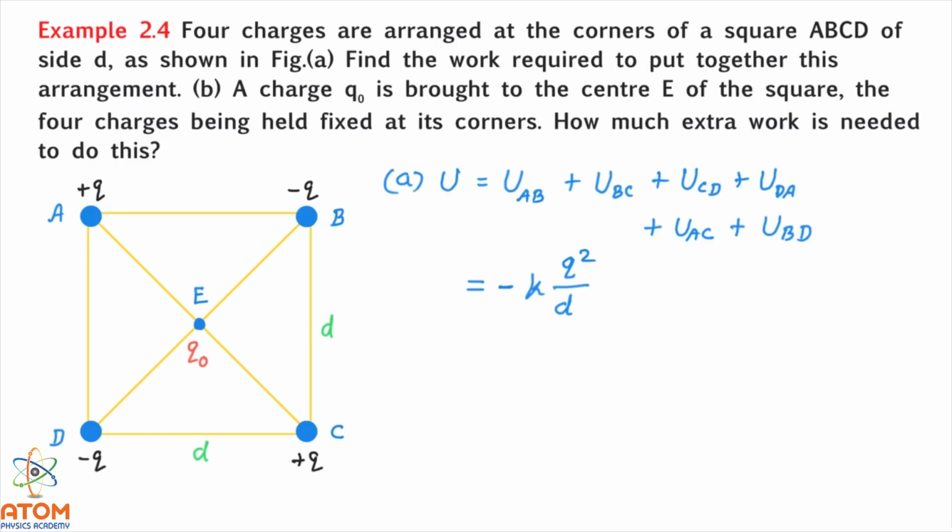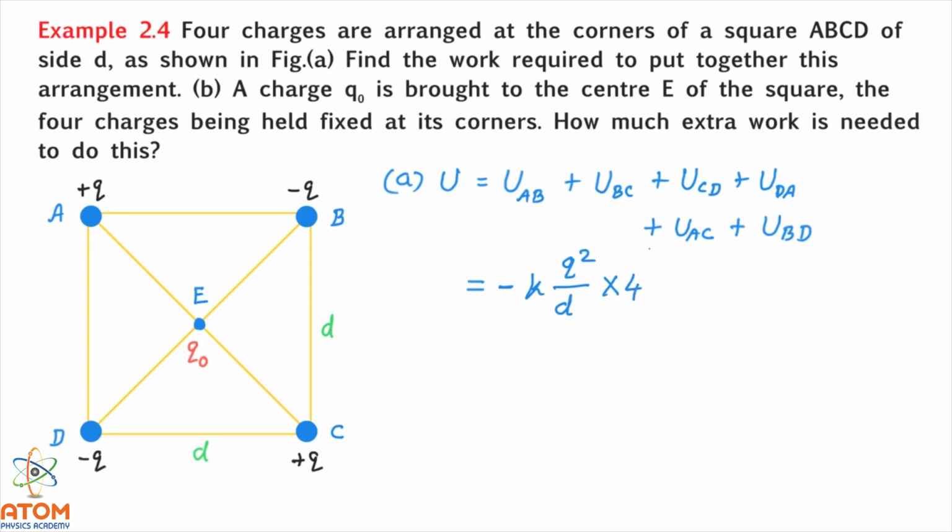Now for UBC, again the same equation will be there, because here also one charge is positive and one is negative. The distance is d only. So the equation of UBC will also be minus k q square upon d. The same will happen for these two pairs also. The equation of UCD will be minus k q square upon d, and for UDA it will be the same, minus k q square upon d. So I can just multiply this with 4.